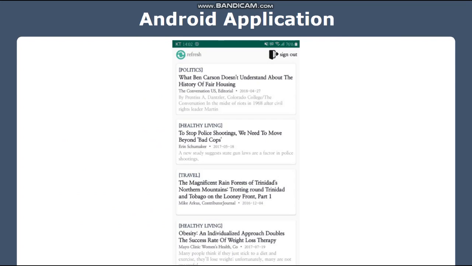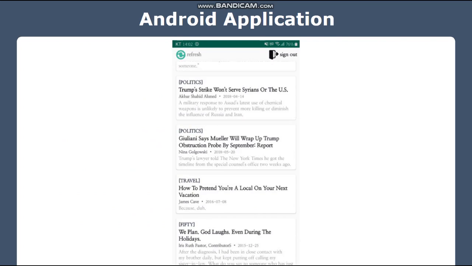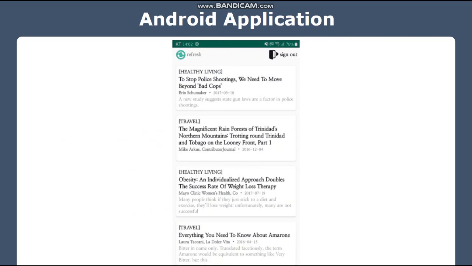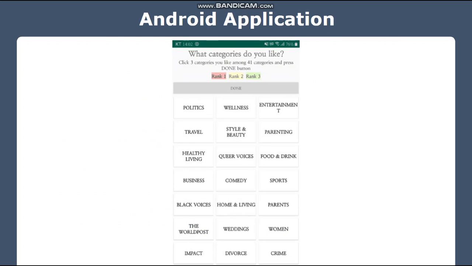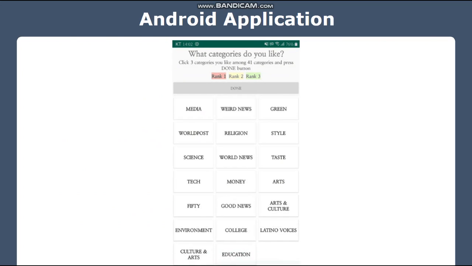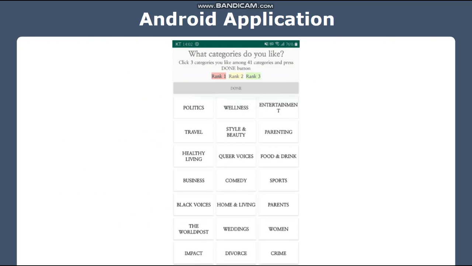Once you start the application, you have to choose 3 categories you like. They will be ranked based on the order you click them. Of course, you can change your choices. When you are done choosing categories, the app will recommend some articles that you might like based on your choices.